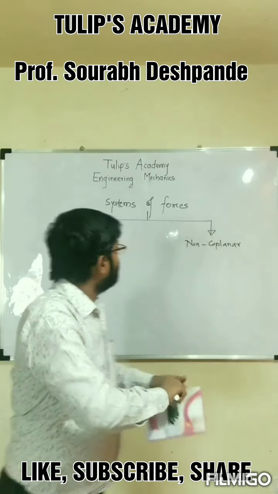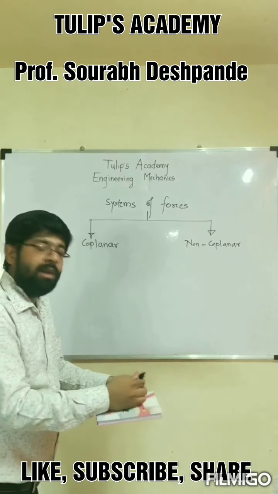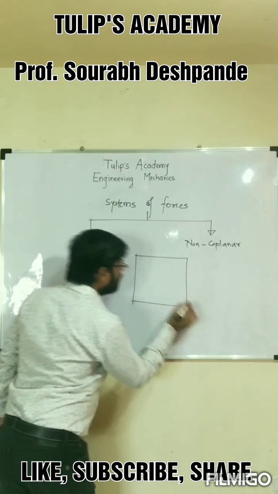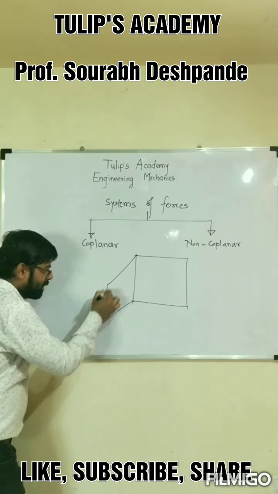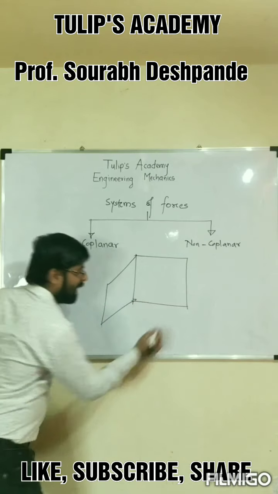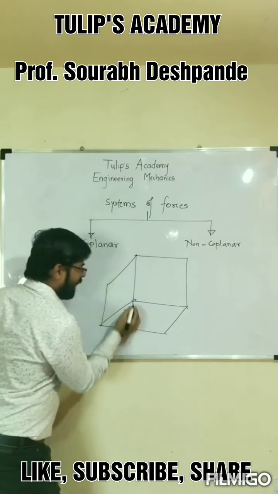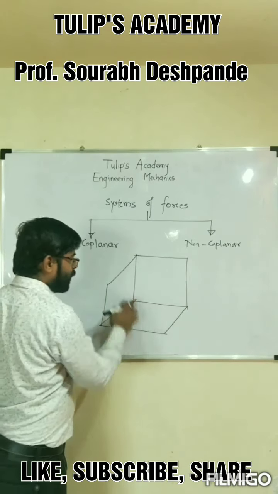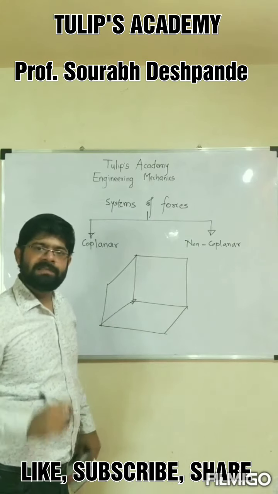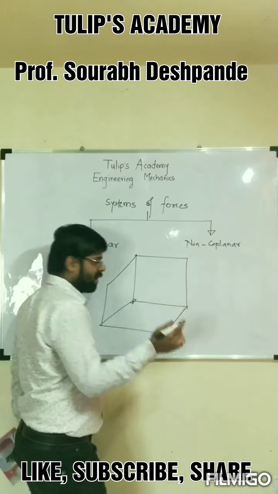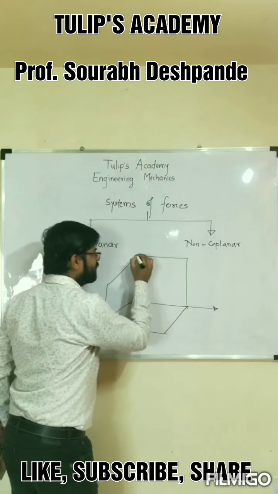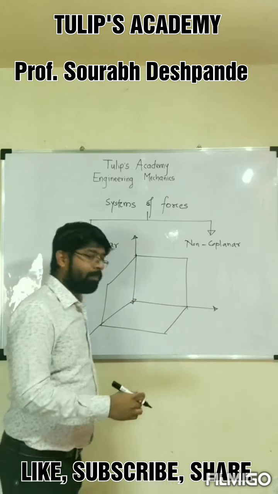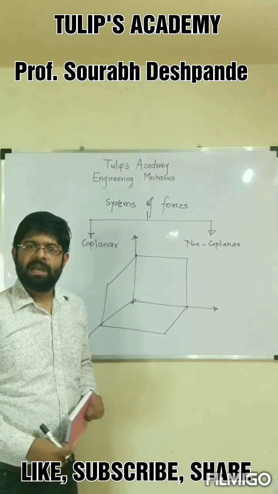Now if I draw the diagram of the planes, how will it look? It is very simple. This is my first plane, this is my second plane, which will be mutually perpendicular, and this will be my third plane. All these three planes will be mutually perpendicular to each other. Now this is the concept of the planes. Accordingly, as there are three planes, there are three axes. This is my first axis, this is my second axis, and this is my third axis. And these are the positive directions of the x, y and z axes.